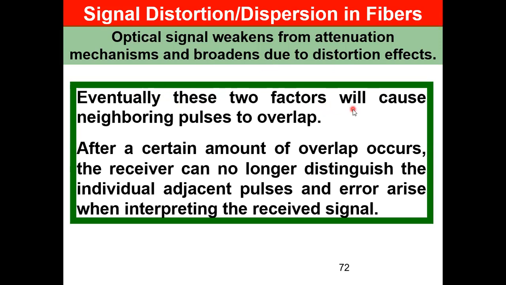The two factors, attenuation as well as distortion, will cause the neighboring pulses to overlap with each other. Now I'm talking about the pulses considering that my input signal is a rectangular pulse, in the case of a digital signal, or a Gaussian shaped pulse.